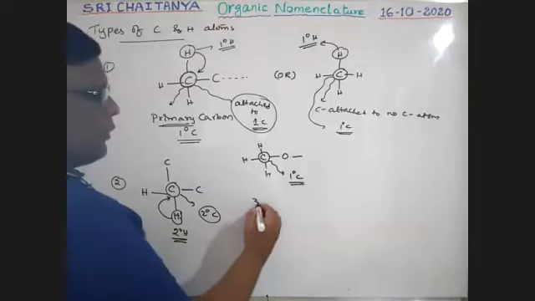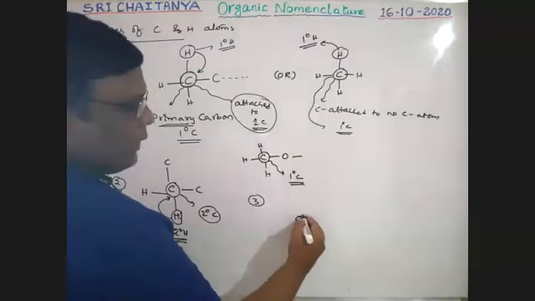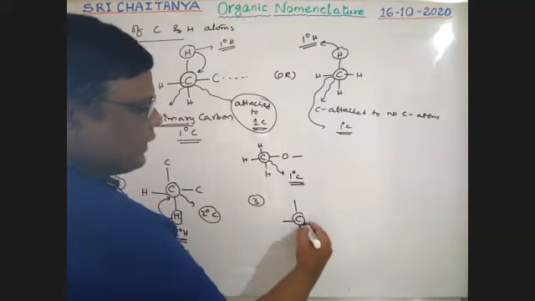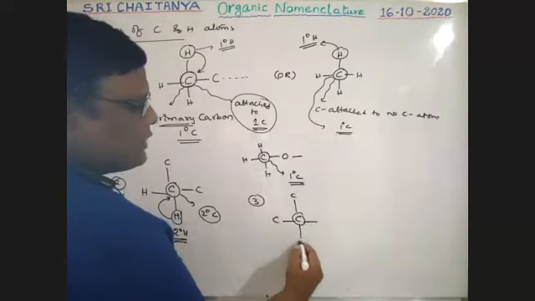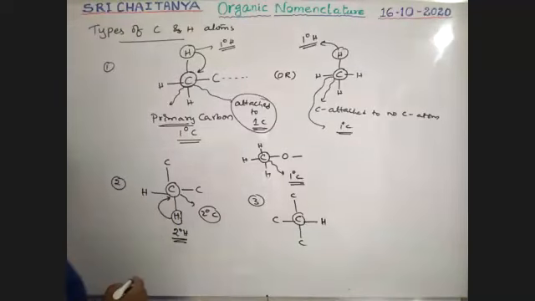Next, the third point: a carbon with 3 of its 4 valencies satisfied with other carbon atoms and only 1 satisfied with hydrogen.